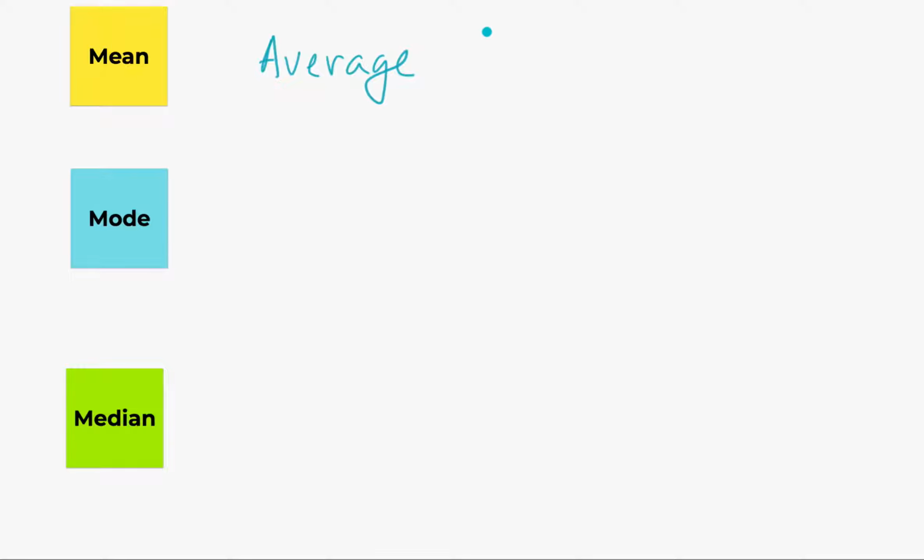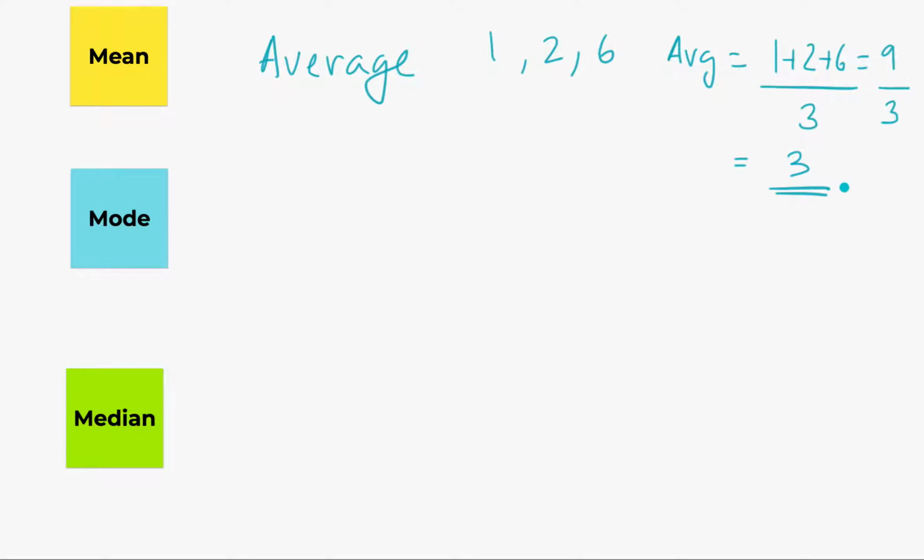If you have a series of numbers, let's say 1, comma 2, comma 6, to find the average, you would sum them up. Average or mean equals 1 plus 2 plus 6, which equals 9. And you have to do one more thing after that. You divide that by the number of occurrences of these numbers, which is 3. So 9 divided by 3, you get 3. So that's your average. Now, as you see, it's a central tendency, a tendency to look at a number in the center somehow. So average is that central tendency.